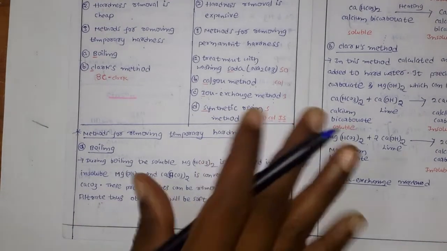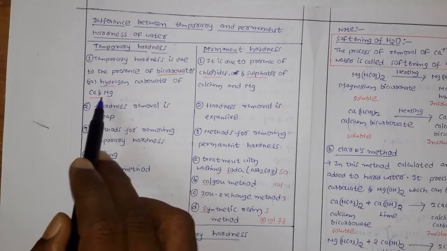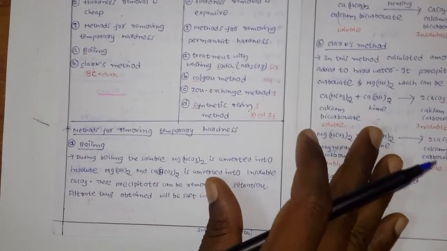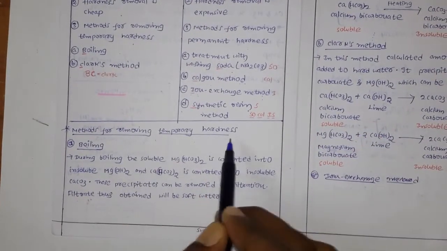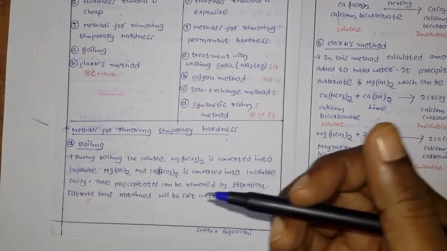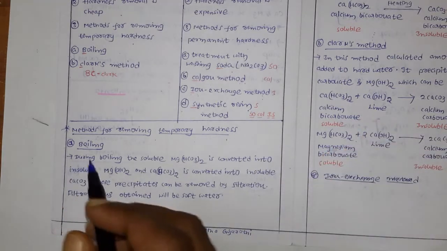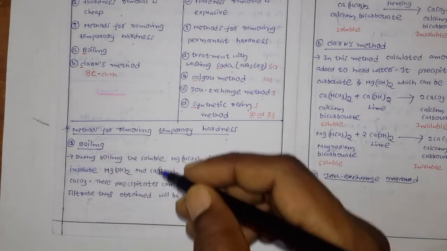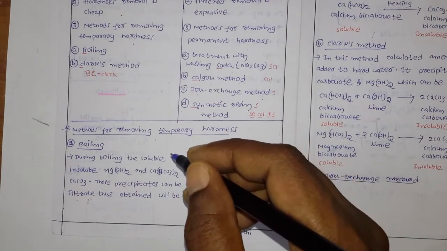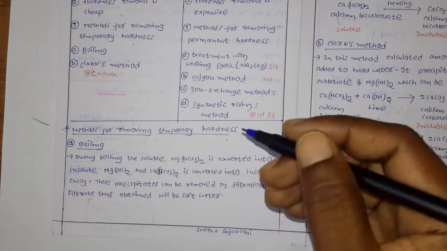What is temporary hardness? It is due to the presence of bicarbonates of calcium and magnesium. The temporary hardness you can remove simply by boiling. That is the reason people tell you to boil water before drinking it. Of course that is to kill the germs present in the water, but along with that this is also useful.